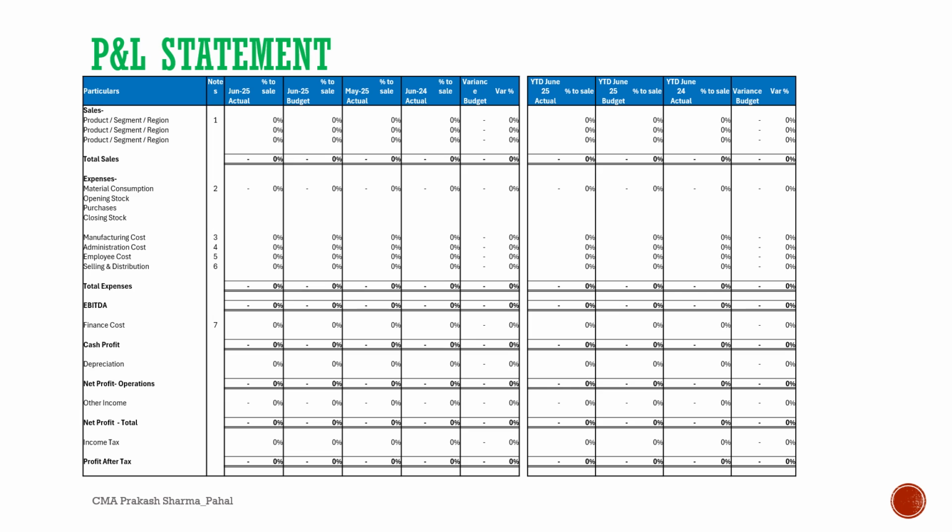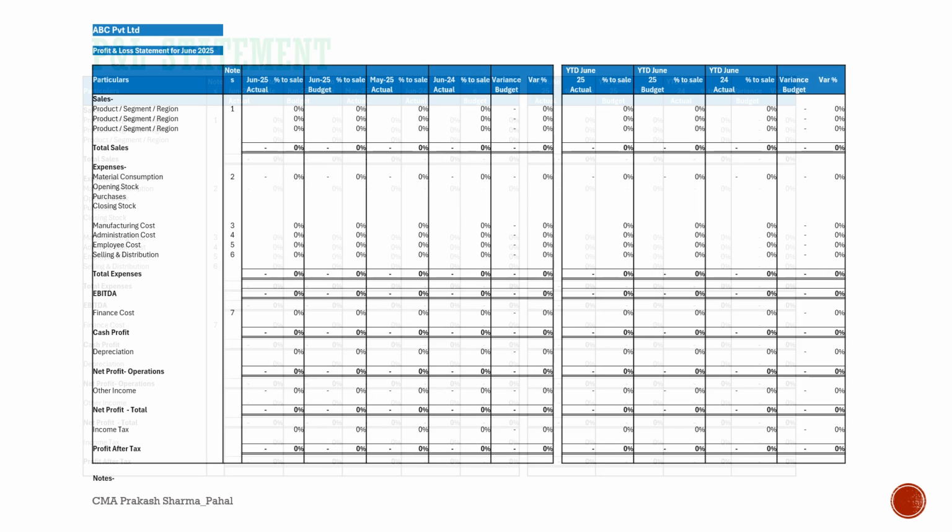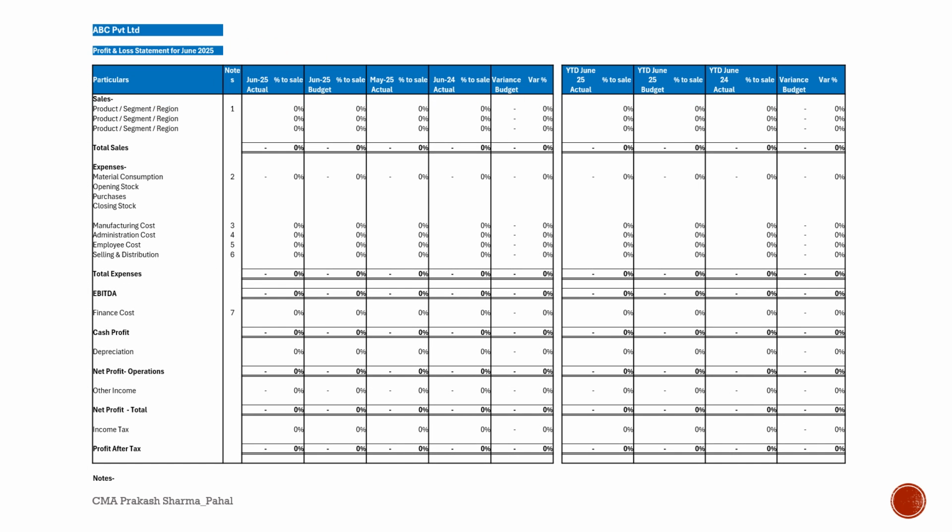Likewise, you can present the numbers for YTD, that is year to date. With these, you can know the cumulative performance from the beginning of the year till date. Finally, please give notes to explain the variances or important numbers, for example, shortfall in sales compared to the budgeted figures, or increase in employee cost as compared to the previous month.